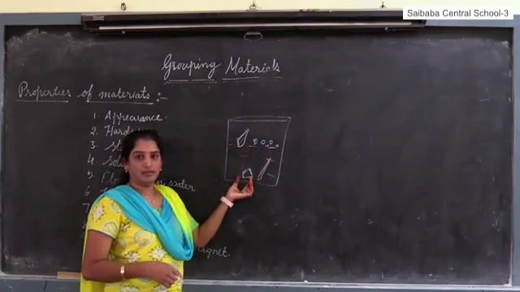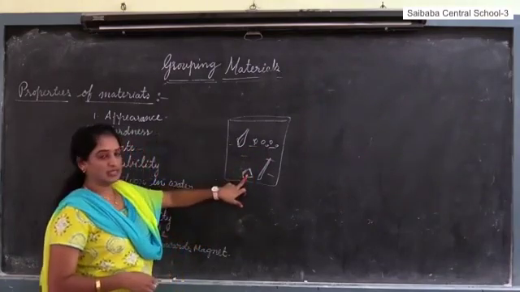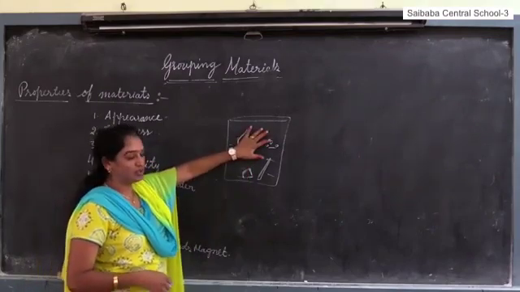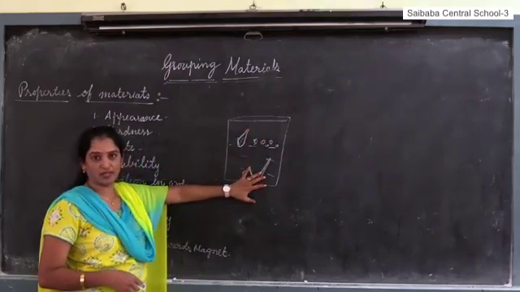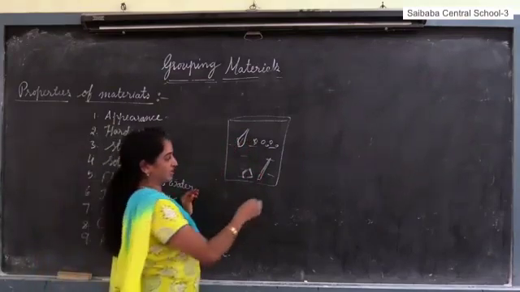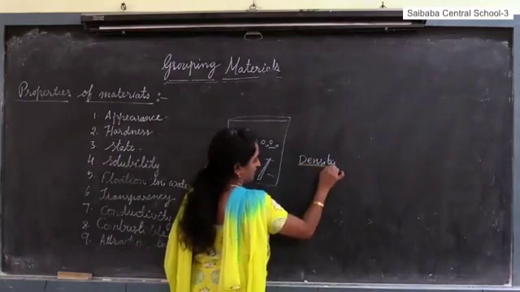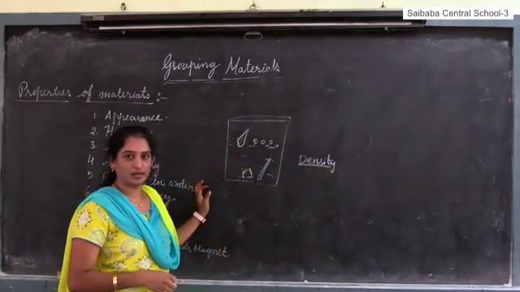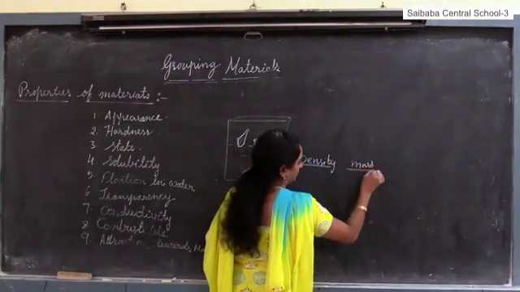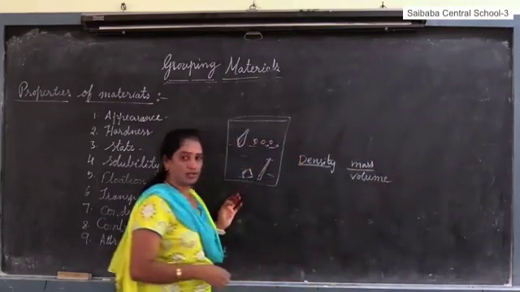See iron. Generally metals have a density more than water, that is why they sink. Why do some objects float on water, and why do some objects sink? Because they have different densities. Very, very important. Density is the property of a material, that is mass per unit volume of a substance. Mass per volume.